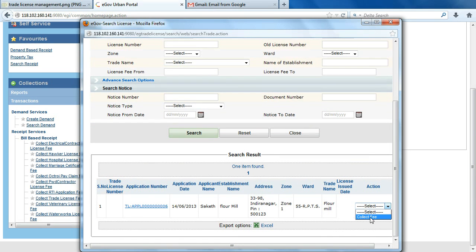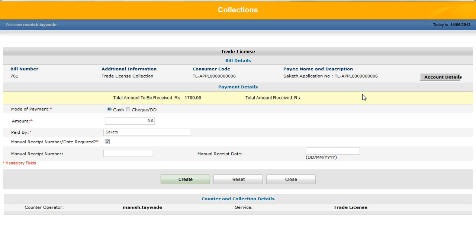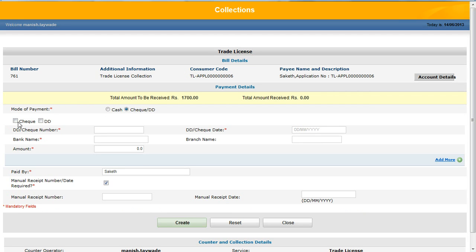From the drop down I am selecting collect fee. The system accepts the mode of payment through check, DD and cash. As I have already shown online payment, I am entering check details.